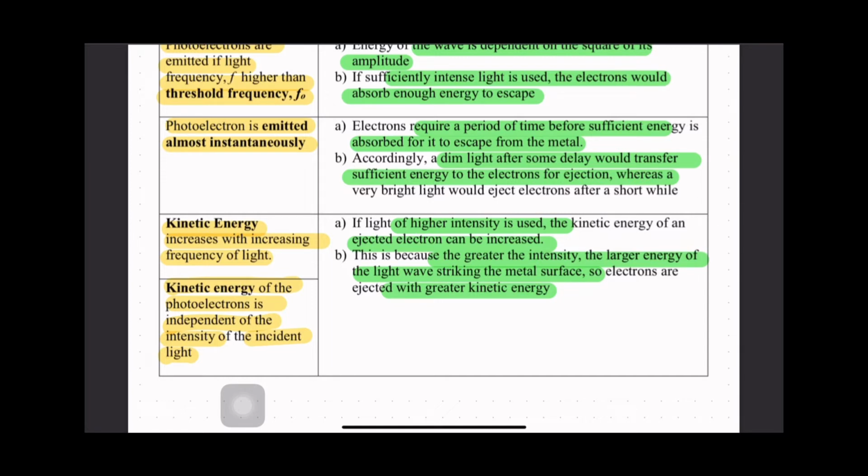Intensity ni sebenarnya independent pada kinetic energy. Maksudnya kinetic energy of the photoelectron is independent of the intensity of the incident light. Maksudnya dia tidak bergantung pada intensity lah. Walaupun intensity tinggi ke rendah ke, dia tiada efek pada kinetic energy. Jadi untuk kinetic energy ni tinggi atau rendah, dia bergantung kepada frequency of light. Kalau frequency tinggi, energy akan tinggi. Lagi tinggi energy strike the surface of metal, maka kinetic energy akan tinggi lah.